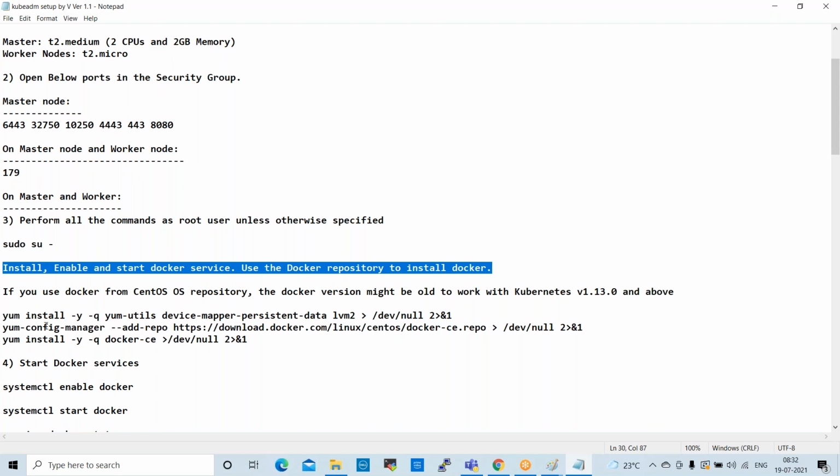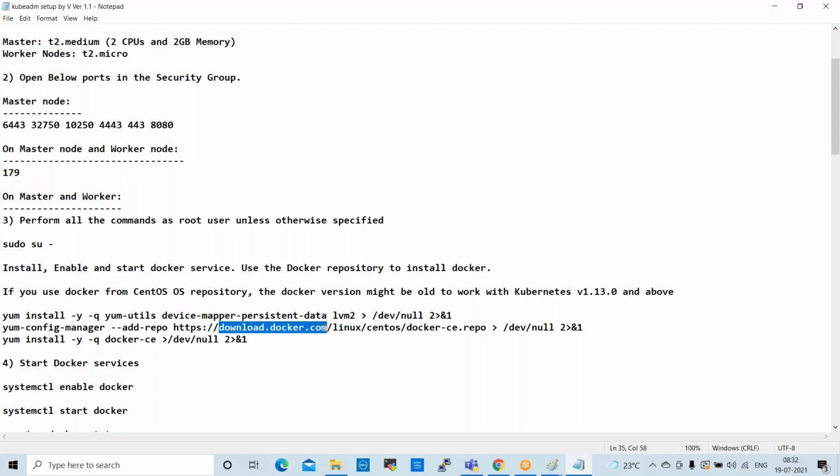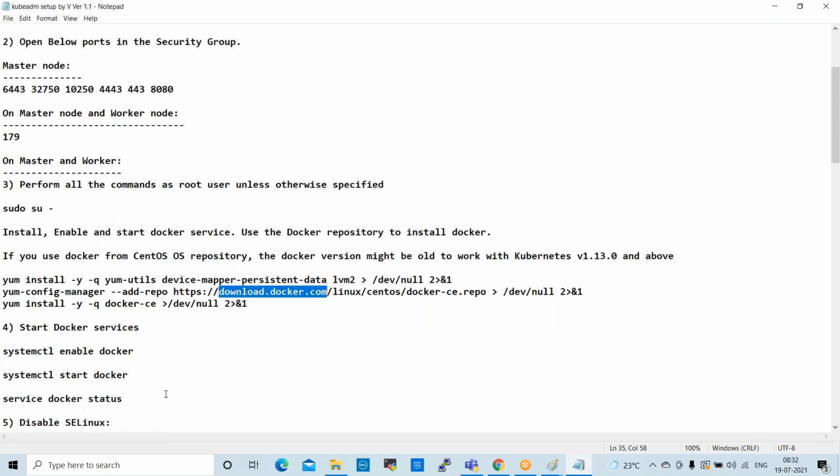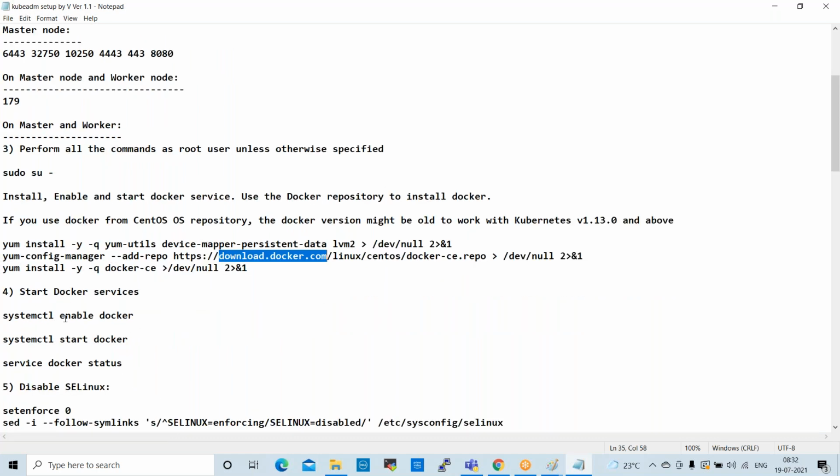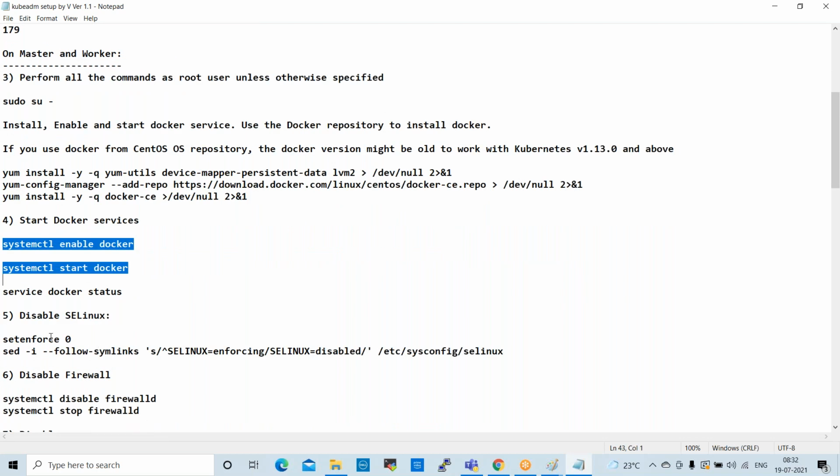After that, we need to install some packages, download the Docker package, and install Docker. Then we enable and start the Docker service. After that, we need to disable SELinux, Secure Linux. Every Linux machine will have SELinux, and we disable it using these two commands.